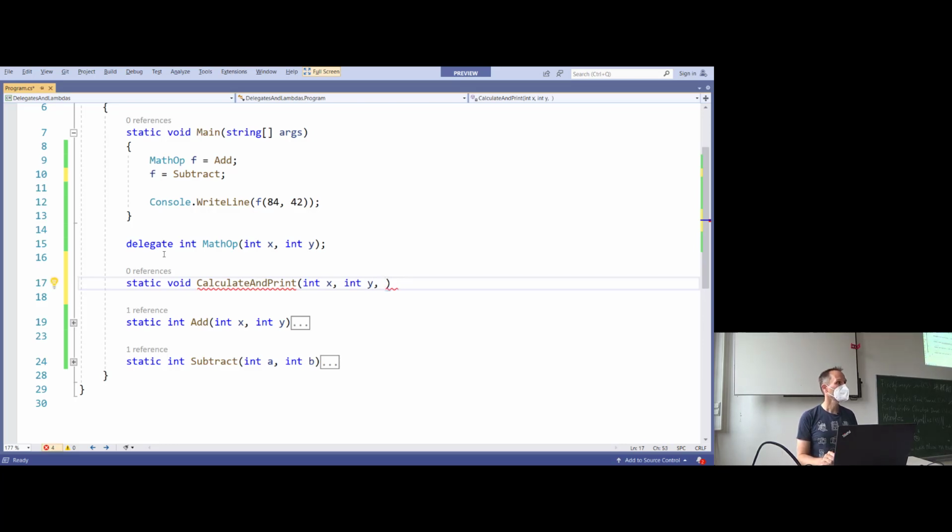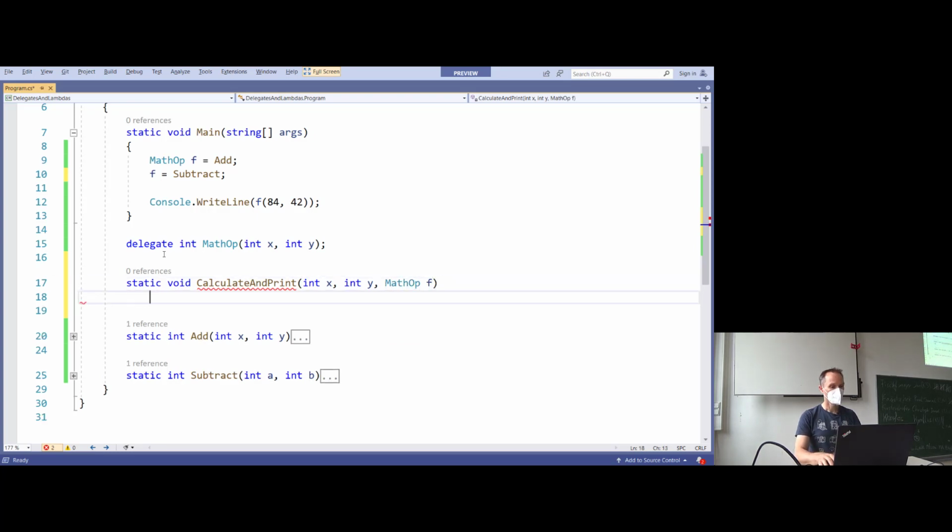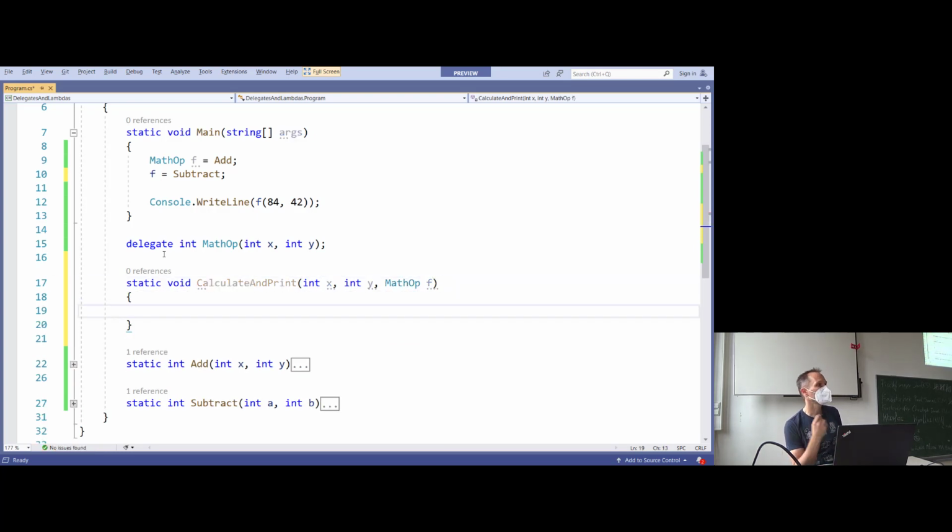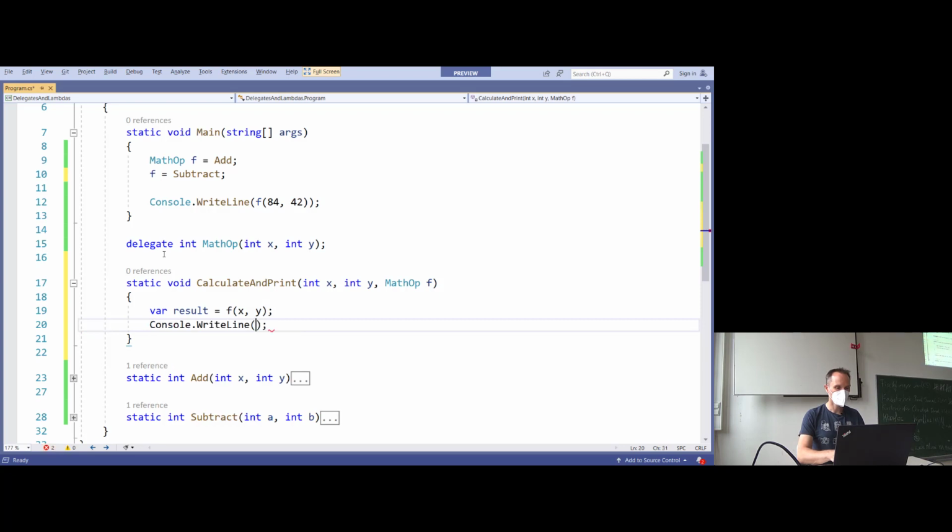It will get a delegate how to calculate the result: math op f. Now it becomes interesting because now we have written a function calculate and print where we can, let's implement it quickly, okay? Var result equals f, x, y, console write line result. That's all.